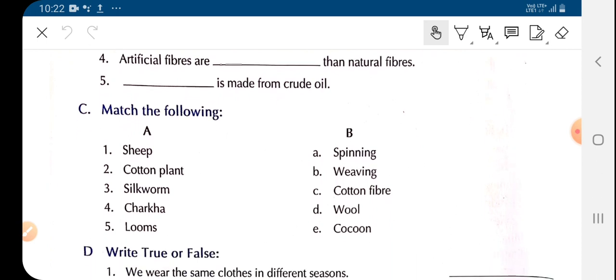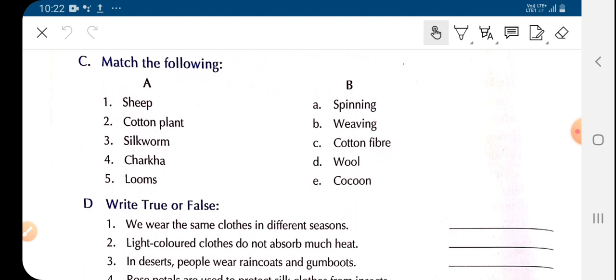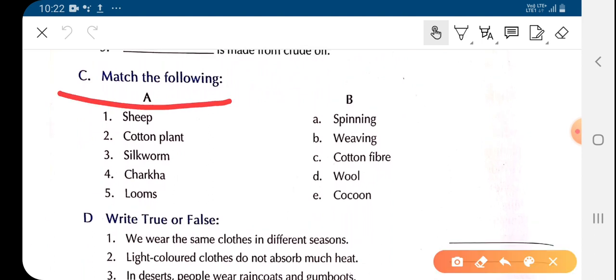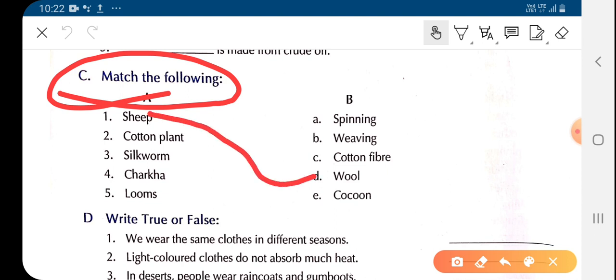Now, next one, that is match the column. Children, here we are going to do match the column. In column A, we have sheep, cotton plant, silkworm, charkha, looms. In column B, we have spinning, weaving, cotton fiber, wool and cocoon. Sheep. We get wool from the sheep. So you will match wool with sheep. Now cotton plant. We get cotton fiber from the cotton plant.